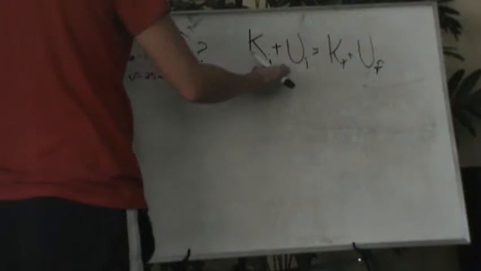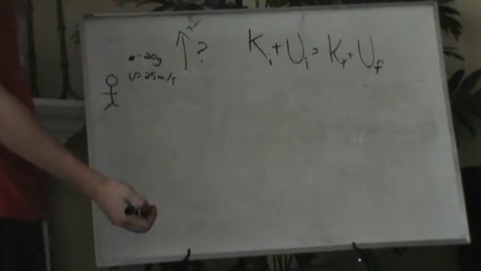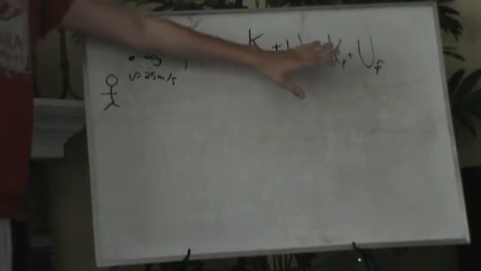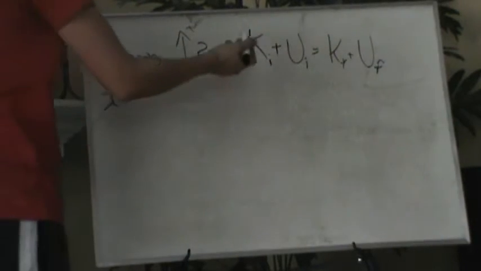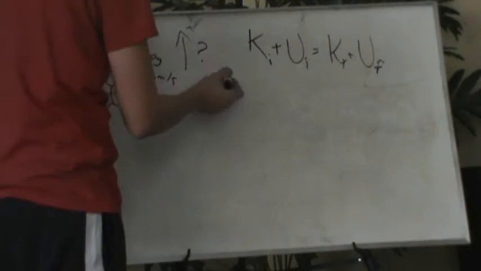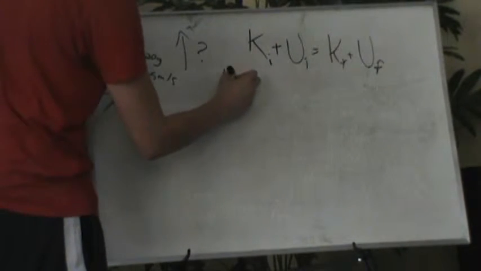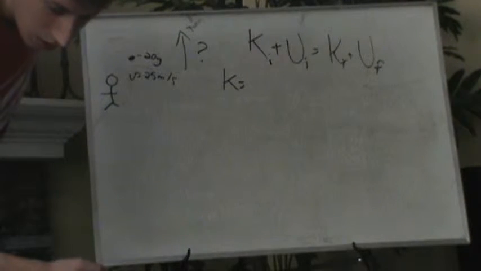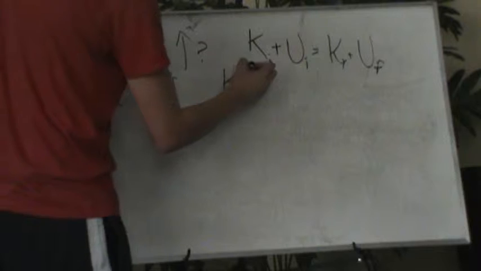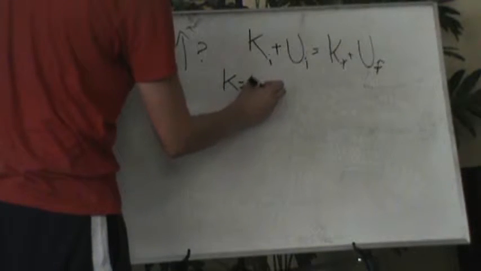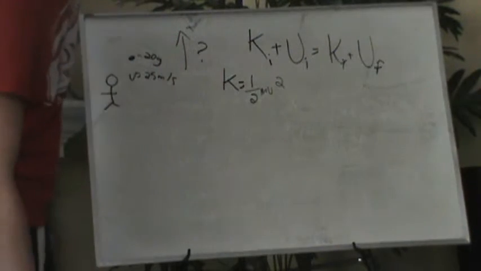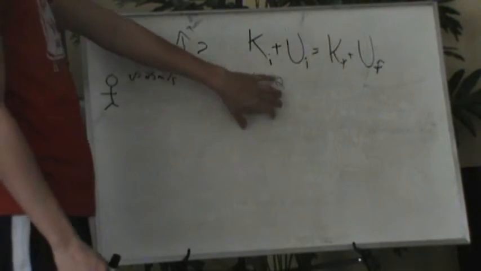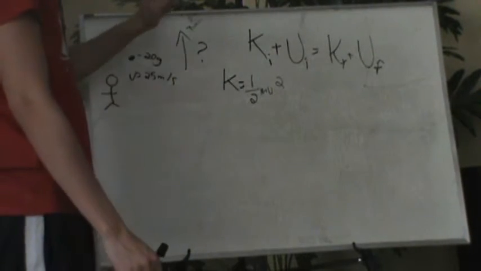You're wondering, how is this going to help us solve this equation? Well, this alone won't. These are just representations of their actual formulas. So the formula for kinetic energy, I'm sure you guys know this, but I'll write it down for you to remember, is half mv squared. So this is basically the formula for kinetic energy.